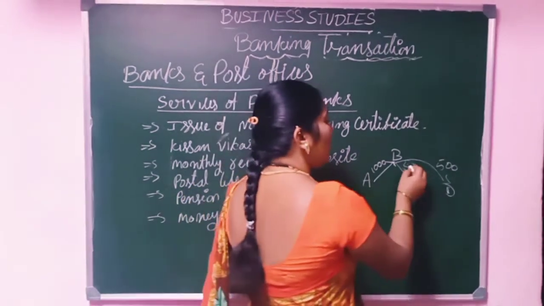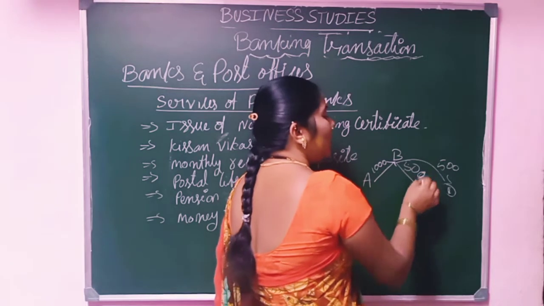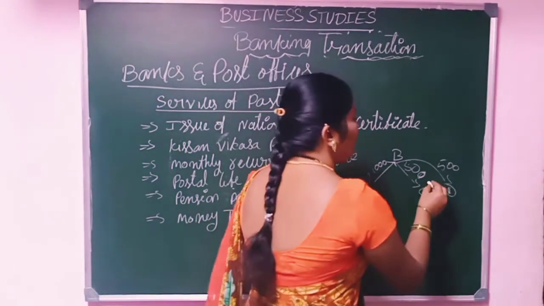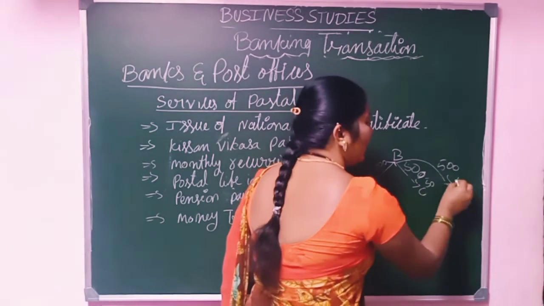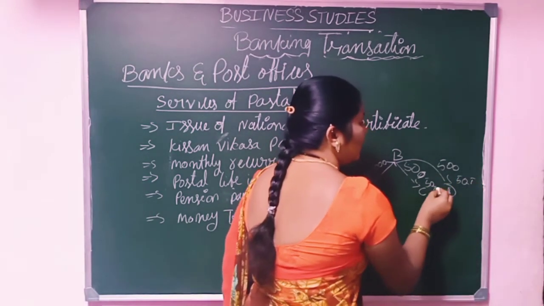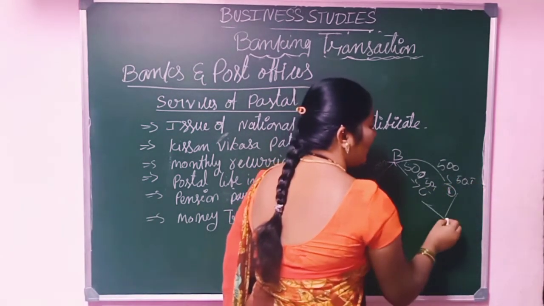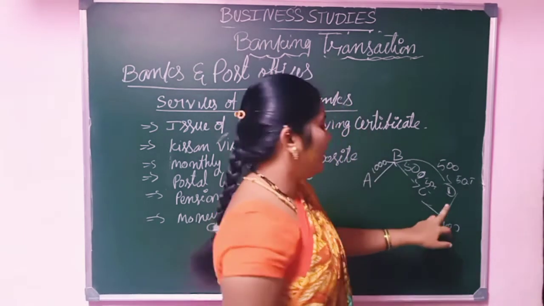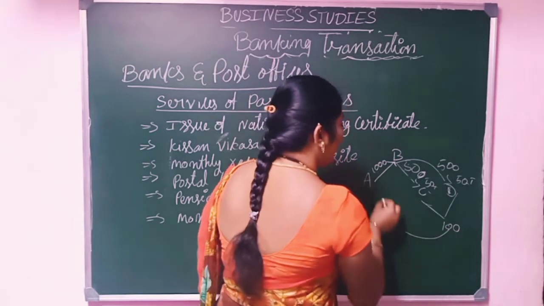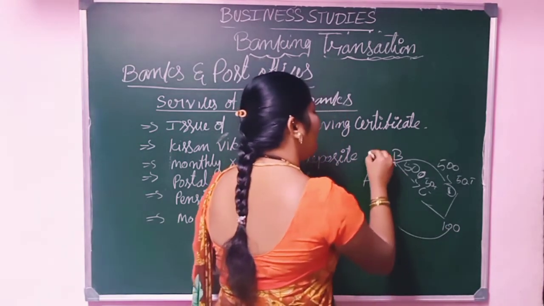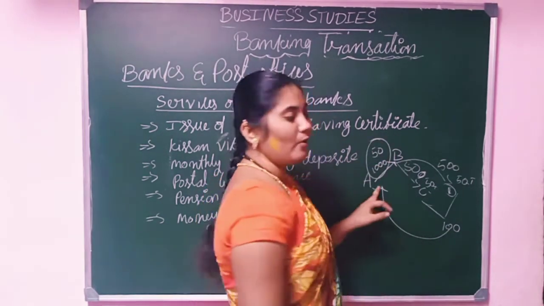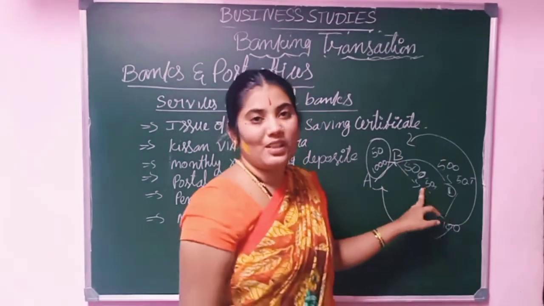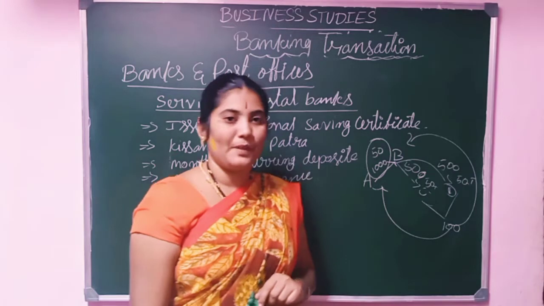So how much per 100 do they collect? 10 rupees. It means on 500 rupees they collect 50 rupees as interest. So how much total interest will come here? 50 plus 50, 100 rupees of interest. Out of this 100, the bank returns 50 rupees as interest on the 1,000 rupees. The remaining 50 rupees the bank keeps for this process and uses for the bank's purposes.